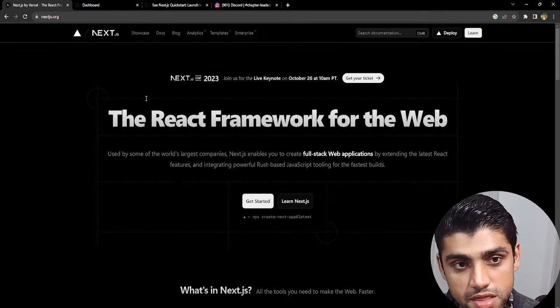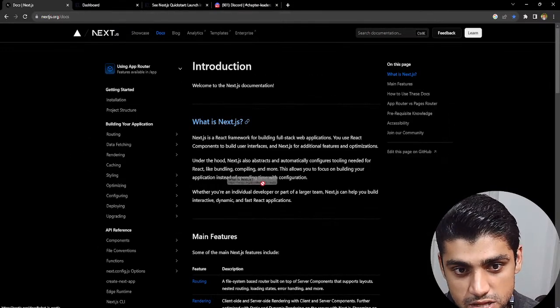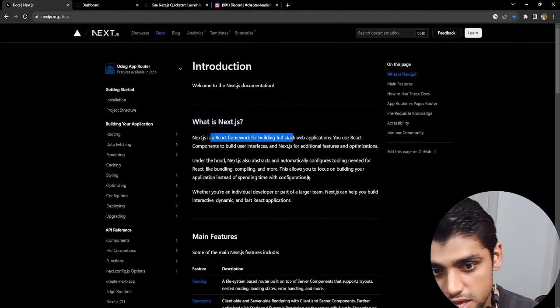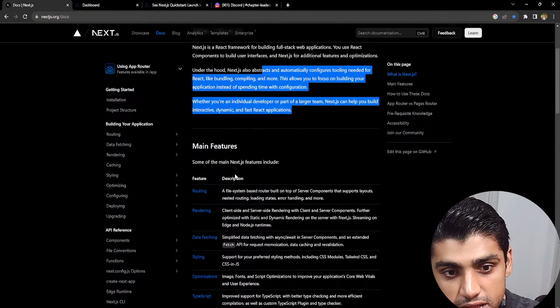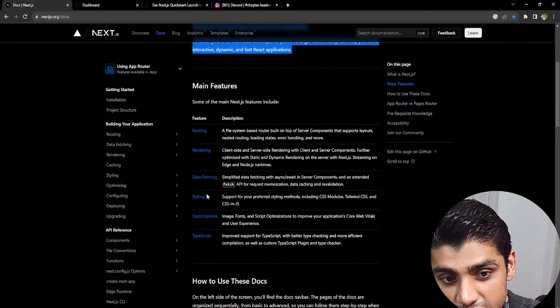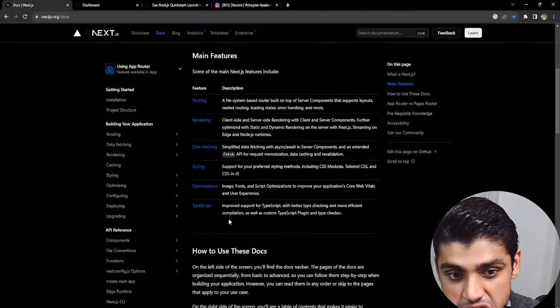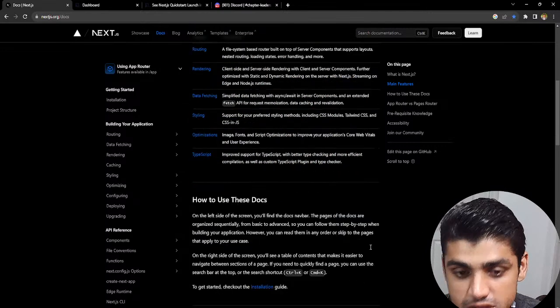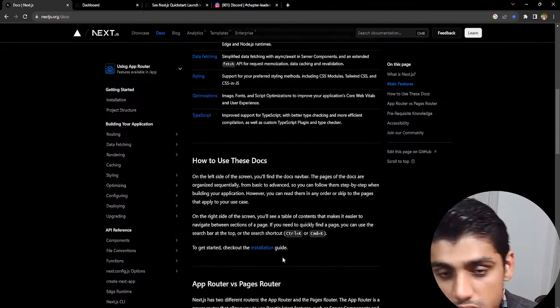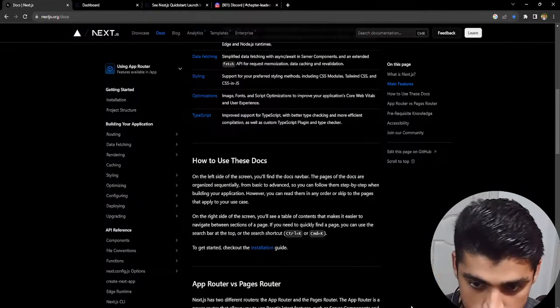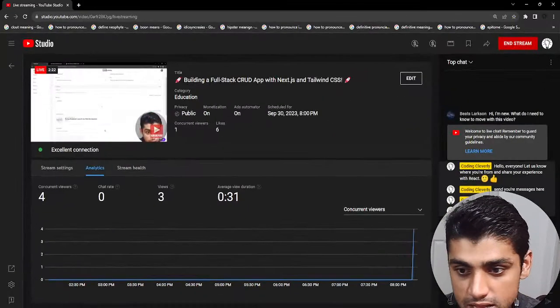So if I go to the docs over here, you can actually understand what the thing is. It just gives you the picture of it. One of the main features: routing, rendering, data fetching, styling, optimizations, and TypeScript. So these are some of the features, and I'm going to be discussing all the introductory parts of this. So just waiting until we get some messages.